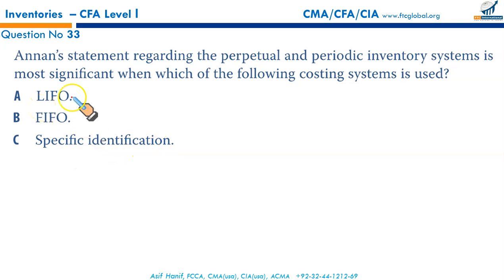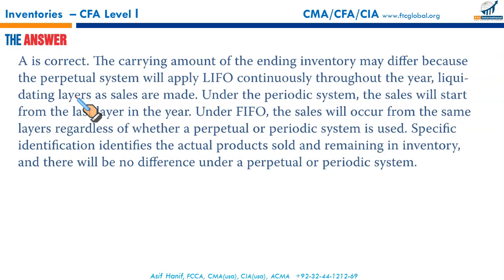It's the LIFO that can vary. LIFO perpetual and LIFO periodic are not always the same. Very rarely, when the prices are not changing, will they be the same. Otherwise, LIFO periodic and LIFO perpetual are not the same. So the statement is correct regarding LIFO, and that's why A is the right answer.